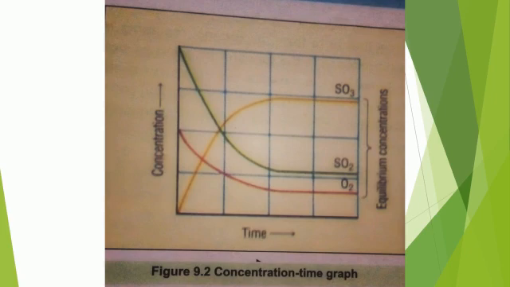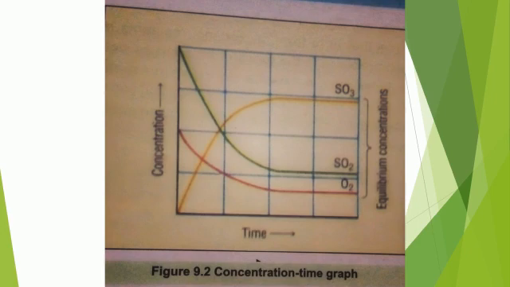In this slide you can see the graph between concentration and time, with concentration on the y-axis and time on the x-axis. Sulfur dioxide and oxygen are the reactants, and sulfur trioxide is the product. At zero time you can see that the concentration of sulfur trioxide, shown in the yellow line, is 0, and as time increases, the concentration of sulfur trioxide also increases.